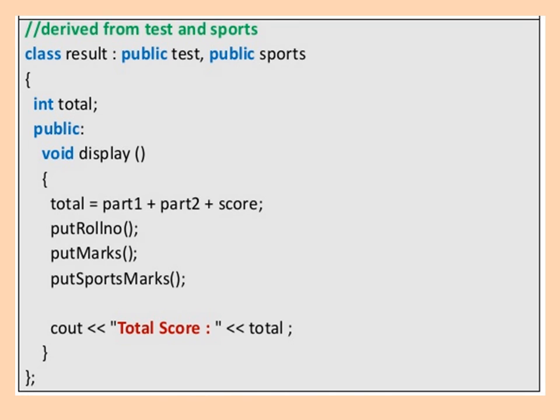Put roll number, put mass and put sports mass. These are the functions from the classes student, test and sports. Now cout total score is equal to total. That means we are going to display the total. So this is about the class result.